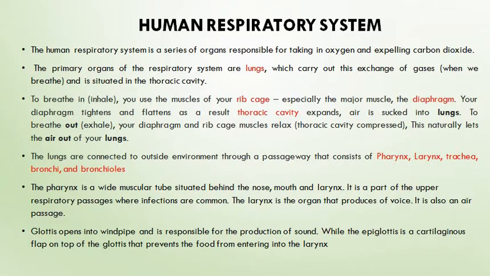Whereas when the diaphragm and the rib cage muscles relax, what will happen? The thoracic cavity will get compressed. That is, when the diaphragm muscle relaxes, the thoracic cavity and the lungs get somewhat compressed. As a result, the air is exhaled out, which is known as exhalation. Now we need to know what happens during this inhalation and exhalation inside the lungs.